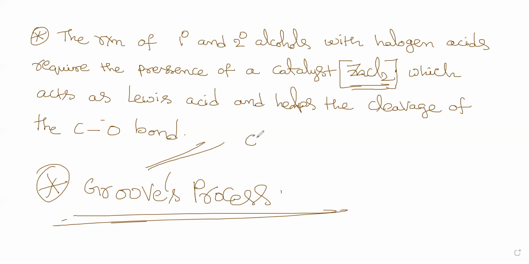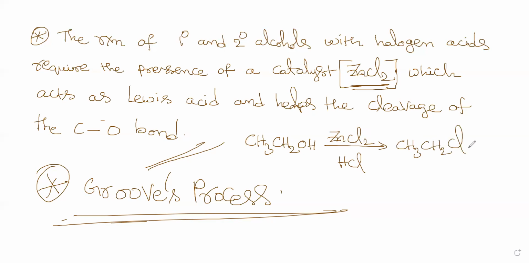So in that, what we do is CH3CH2OH is treated with ZnCl2 and HCl. Okay. So ZnCl2 acts as a Lewis acid. So it forms CH3CH2Cl at the end.